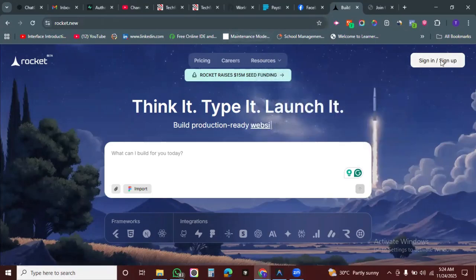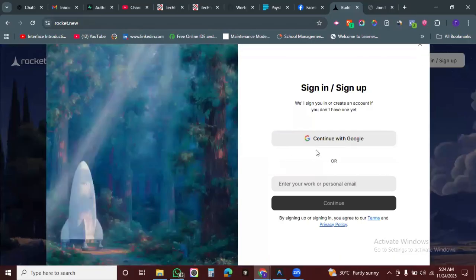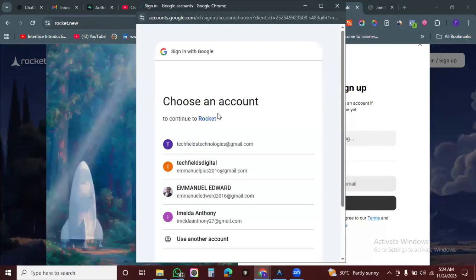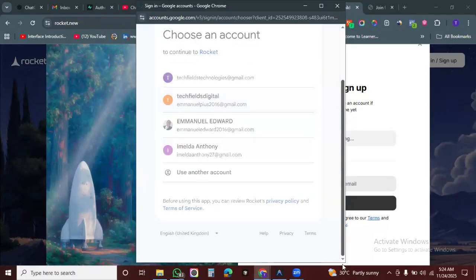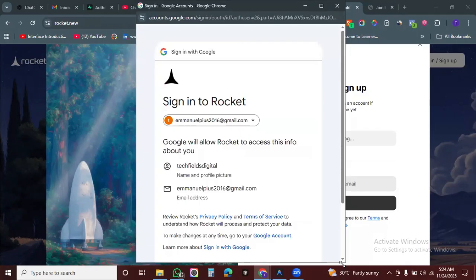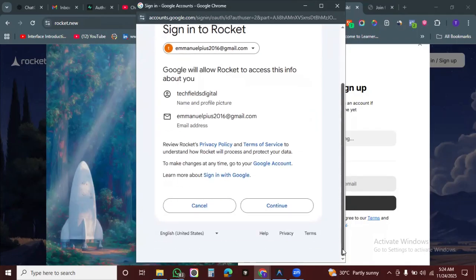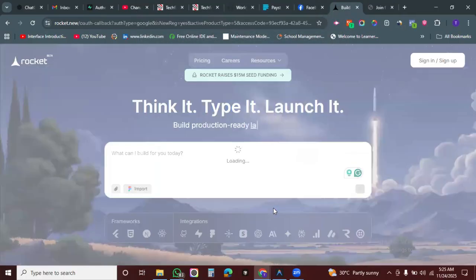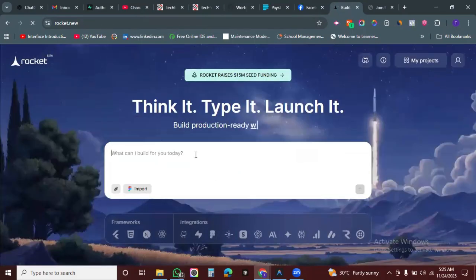Okay, so I'll click on the sign up button, continue with Google. Okay, so I'll choose a different email so I can have about 1 million credits when you create a new account. All right, so I can continue. Okay, so we are in. Okay, so this is where I will type my prompt.